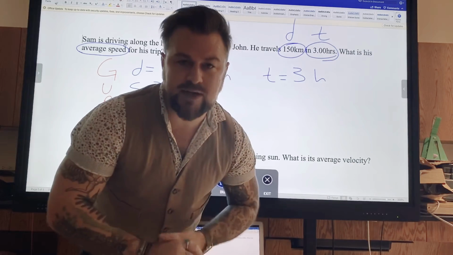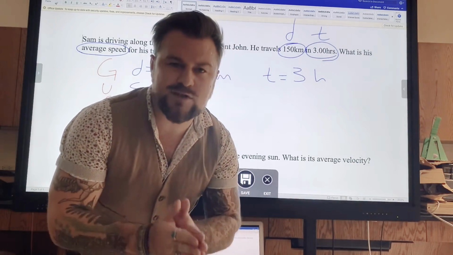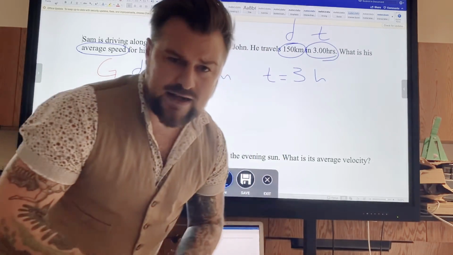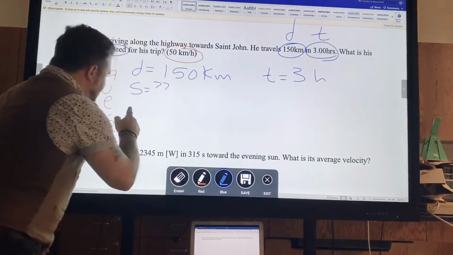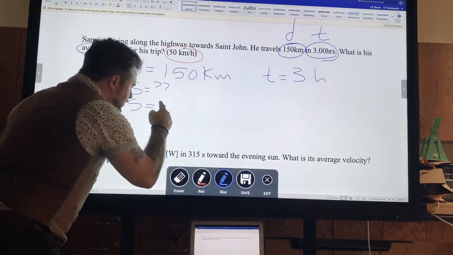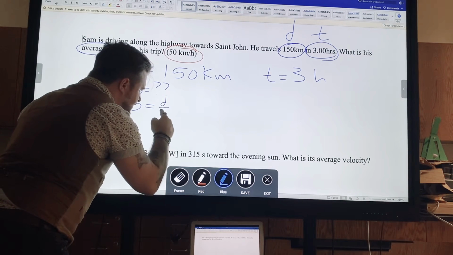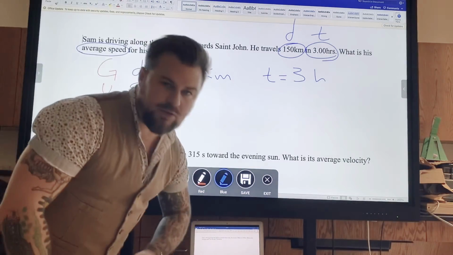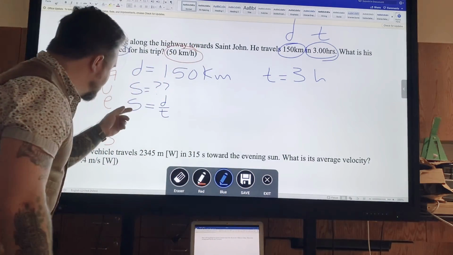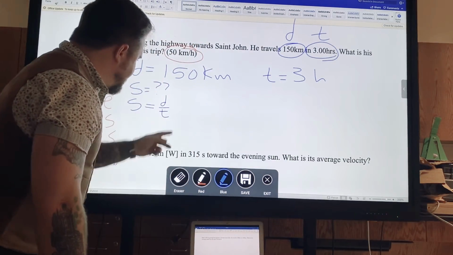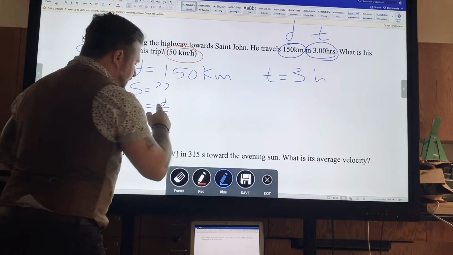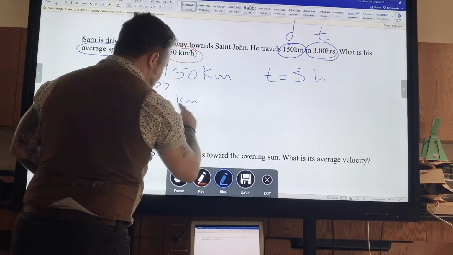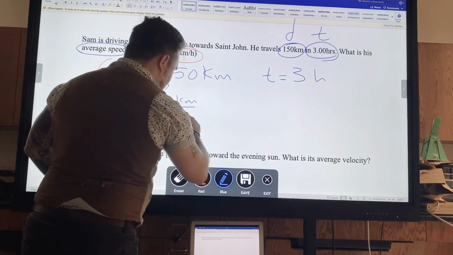In the last class, in the last week, we learned that speed is a ratio between distance and time. Speed is equal to distance divided by time. That is my first kinematic equation. A scalar speed is distance divided by time. How far I went, this is kilometers. How many kilometers per hour did I go?